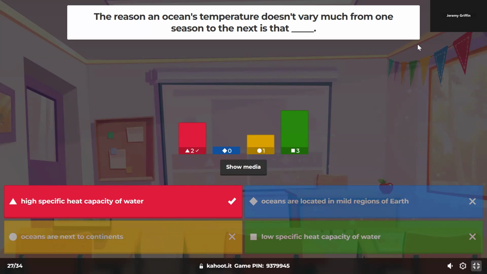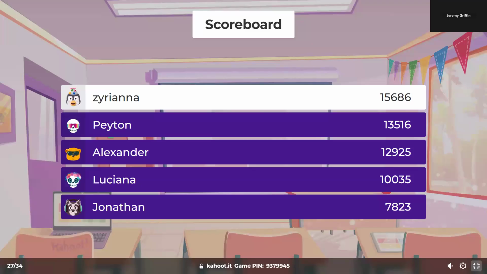Back in the PowerPoint, actually, in one of these slides coming up, you guys are going to see a table of specific heat capacities for different materials. And compared to other materials, water has a really high specific heat capacity. Since the ocean is made of water, the temperature of the ocean is relatively stable compared to if it was made out of anything else.